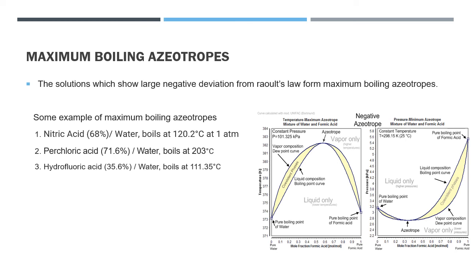First, nitric acid and water, which boils at 120.2 degrees Celsius at 1 atmospheric pressure. Second, perchloric acid and water, which boils at 203 degrees Celsius. Third, hydrofluoric acid and water, which boils at